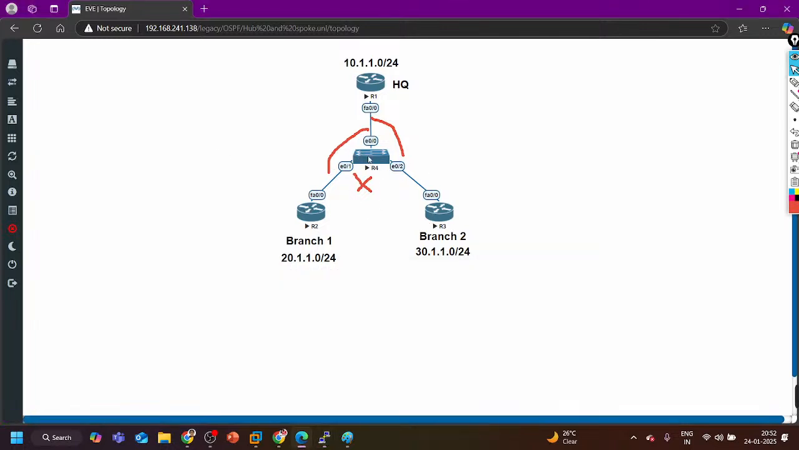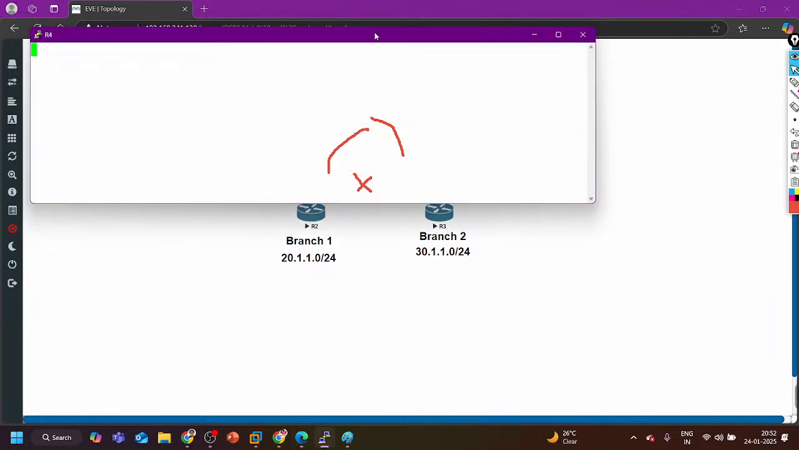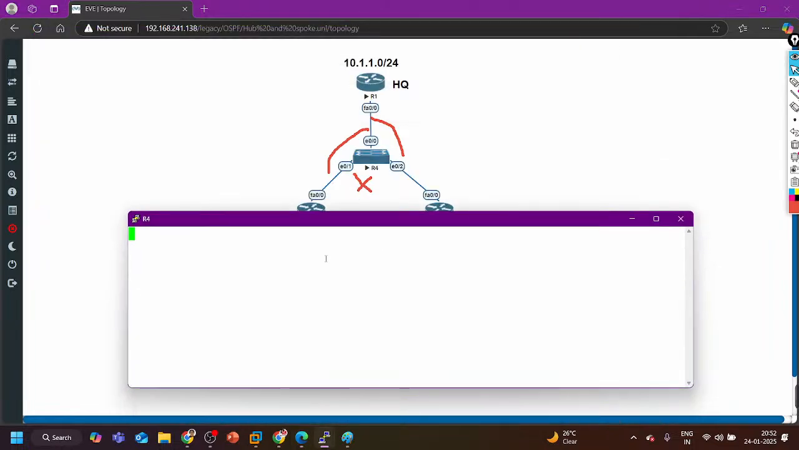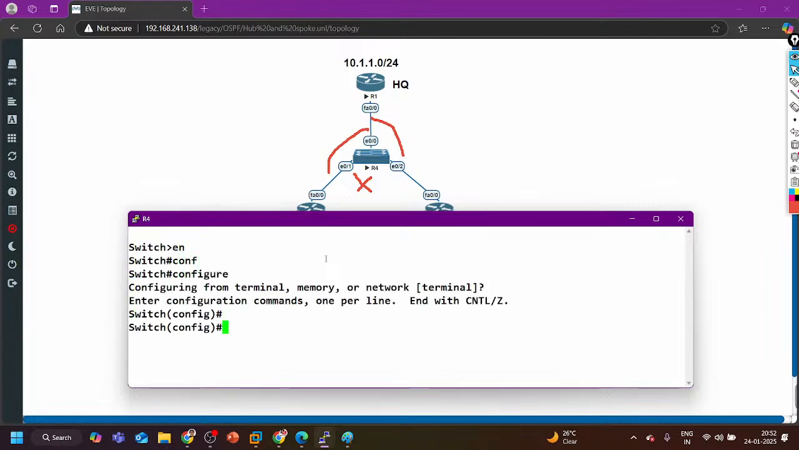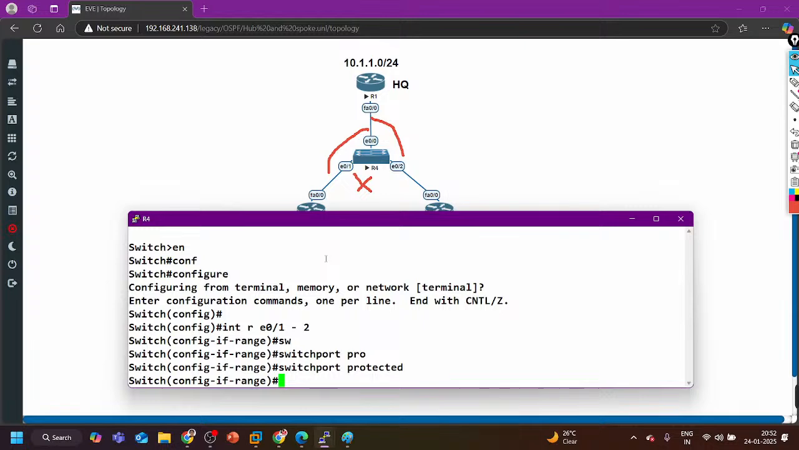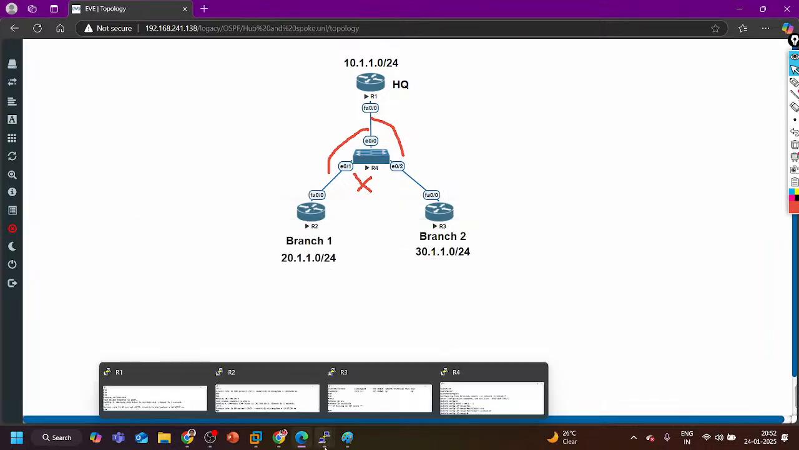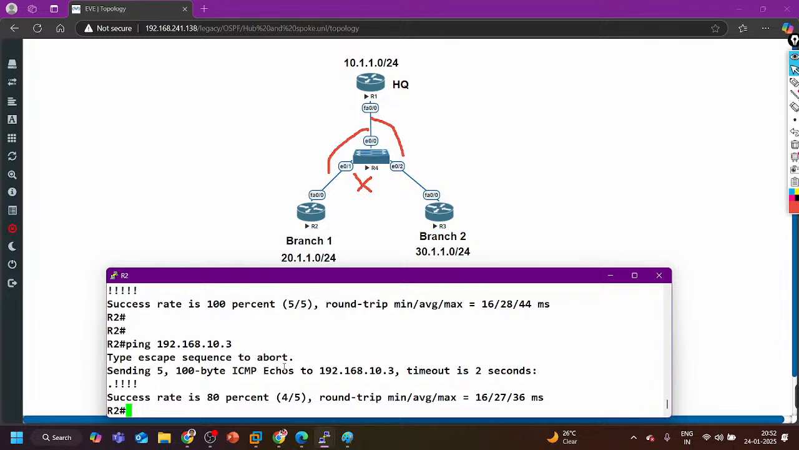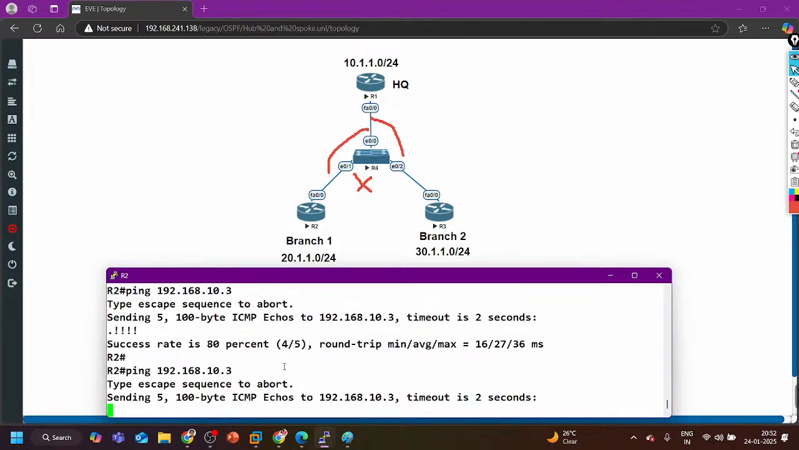On the switch we can configure these two ports as protected, right? Always keep in mind, in switching you will learn in detail about switchport protected. Two protected ports cannot communicate, but a protected port can communicate with an unprotected port. By default all the ports on the switch are unprotected. So here I say interface range E0/1-2 and switchport protected. Now these two ports cannot communicate. If you try to ping router 3 from router 2, ping will not work. Now you can see ping is not working.